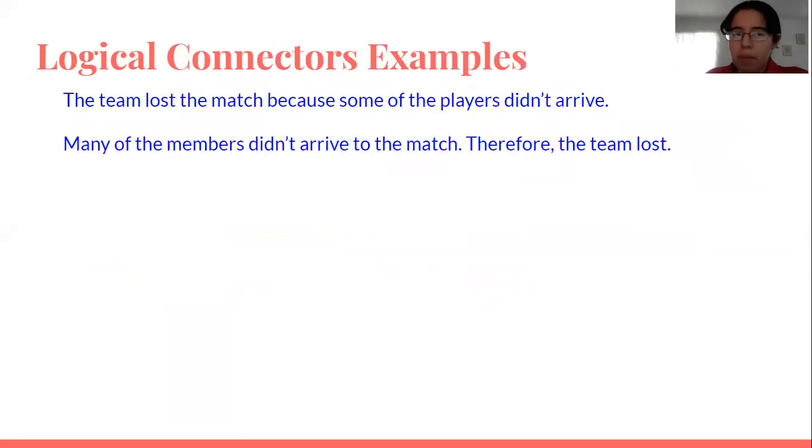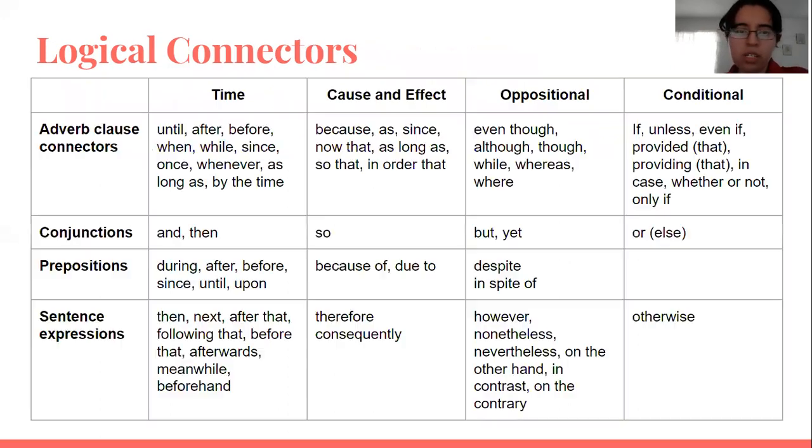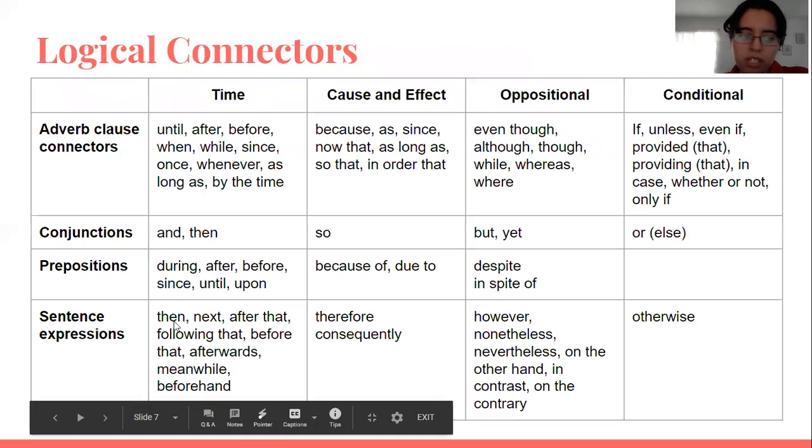Now here we have some examples. The team lost the match because some of the players didn't arrive, and many of the members didn't arrive to the match. Therefore, the team lost. So we have here "because", a connector, and "therefore". What type of connector are they? Like time, maybe condition. Which one is it? So let's check here. Because, therefore. Because: cause and effect, adverb clause. And therefore: cause and effect, sentence expression.